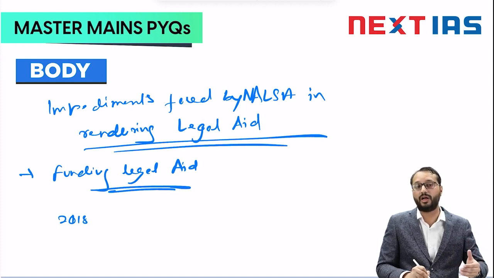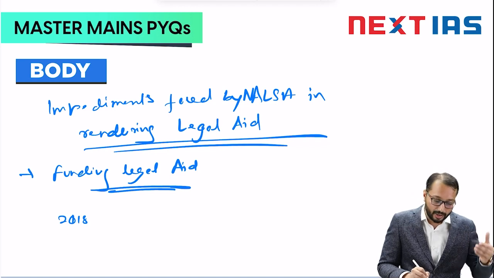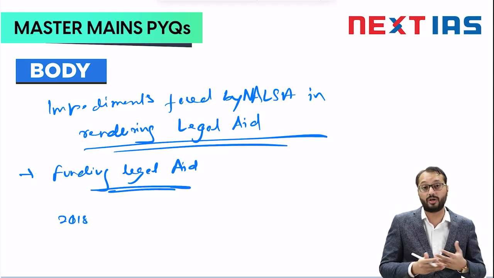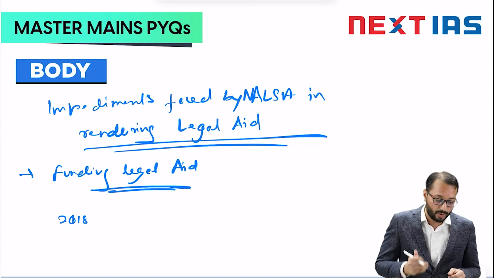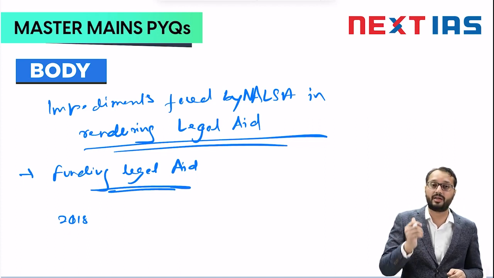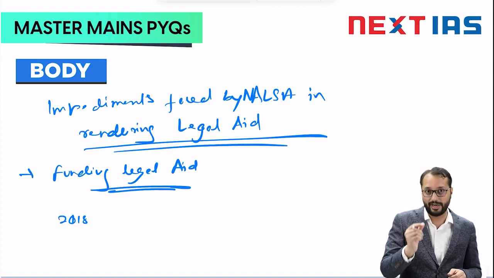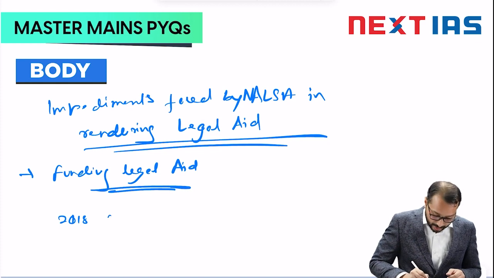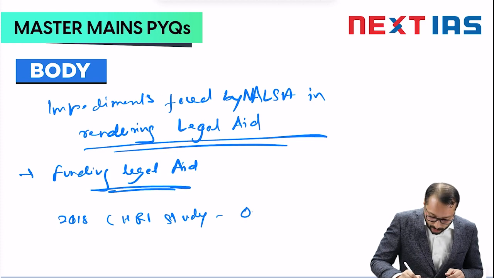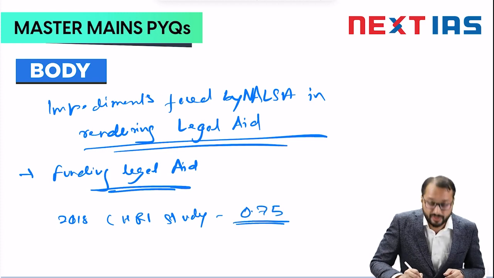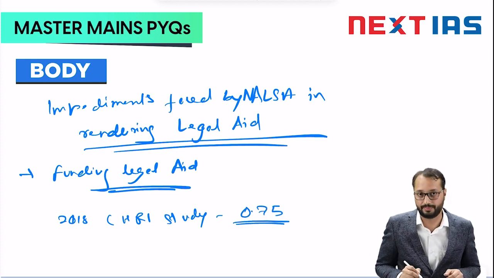The report was titled Hope Behind Bars, and it undertook a study across various states and union territories to come up with a number that the per capita spending on legal aid in India is merely 0.75, which is one of the lowest in the world, right?